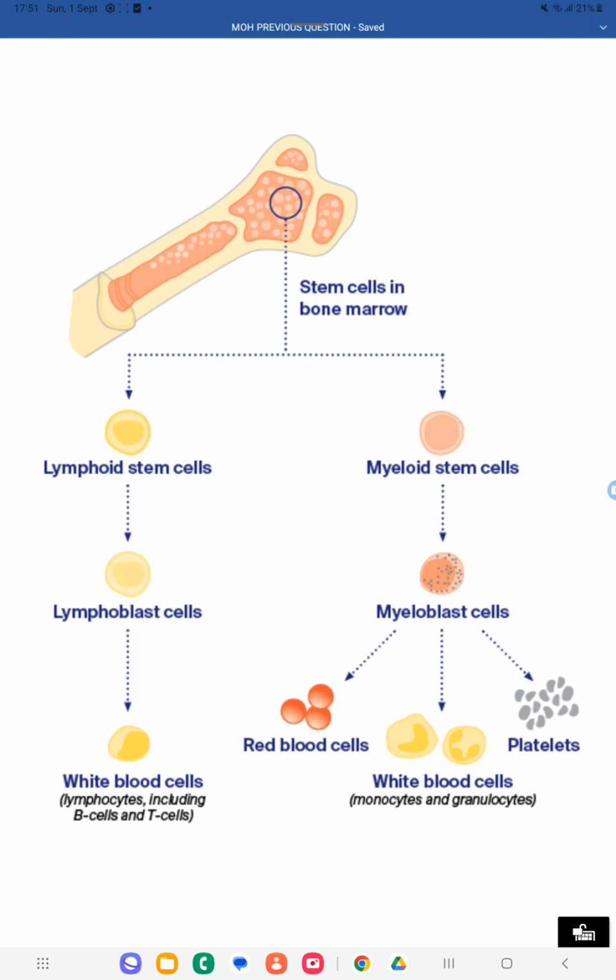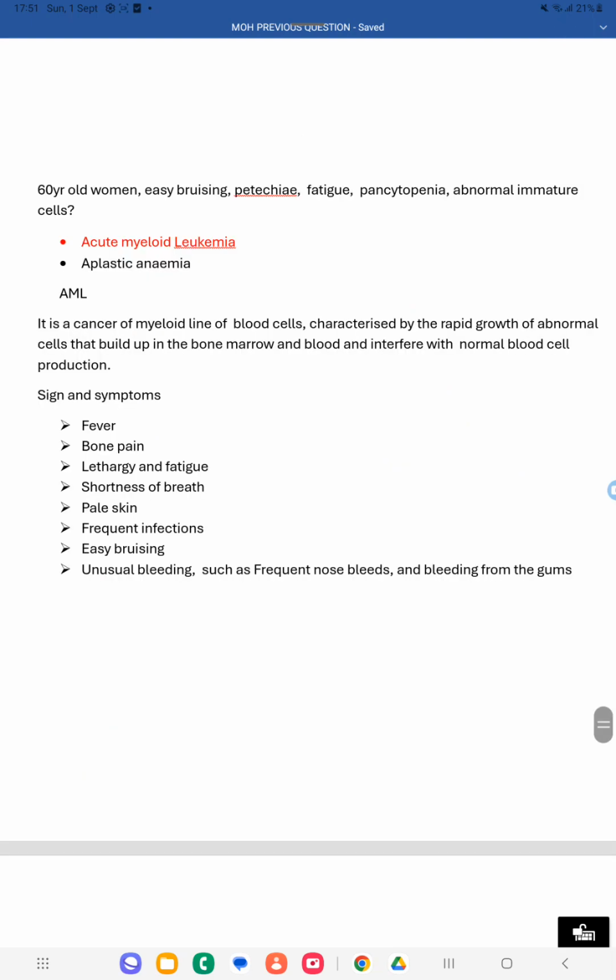Usually this myeloid stem cell cancer happens in old age people. So they will be suffering with pancytopenia. If the RBC count is decreased, then what happens? The patient will be suffering with anemia. If the WBC count is reduced, the patient will be suffering with recurrent infection. If platelets are decreased, the patient will be suffering with bleeding. So you can see there will be easy bruising, and petechiae, that is also bleeding, and fatigue because of the anemia.